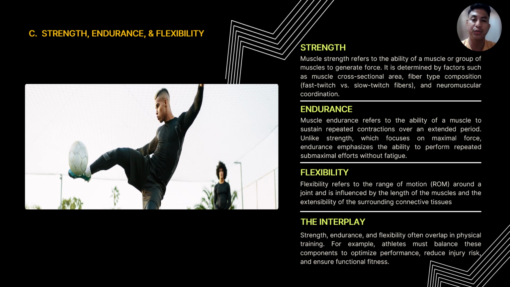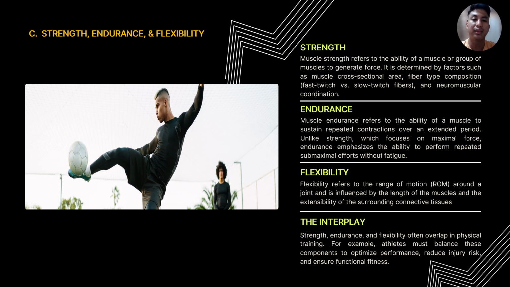Next, we have the strength, endurance, and flexibility. We have the strength. Muscle strength refers to the ability of a muscle or group of muscles to generate force. It is determined by factors such as muscle cross-sectional area, fiber type composition, such as fast twitch versus slow twitch, and neuromuscular coordination.